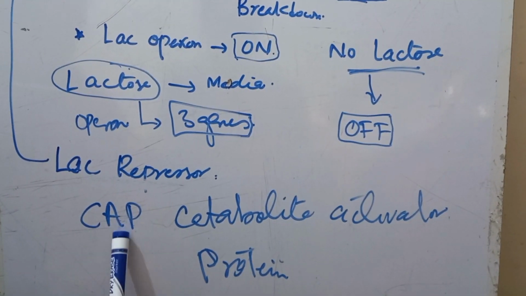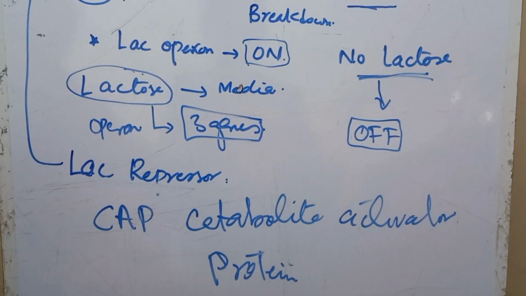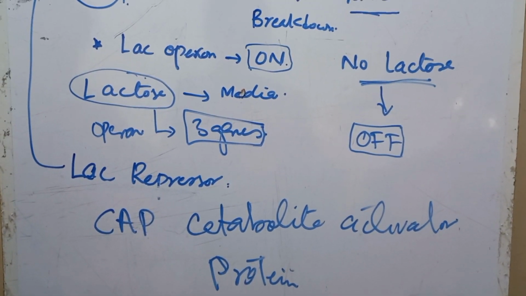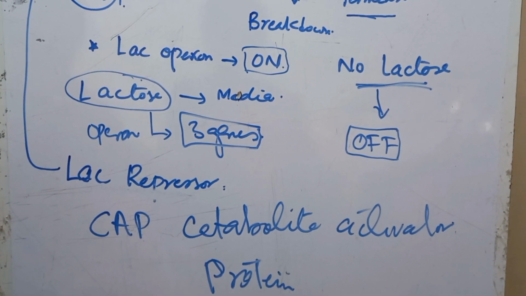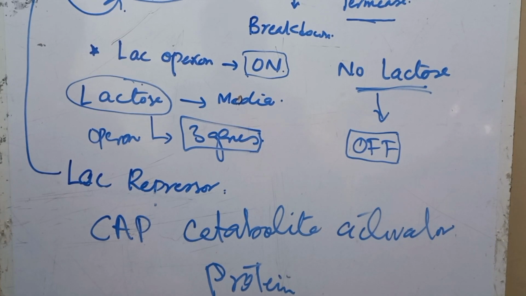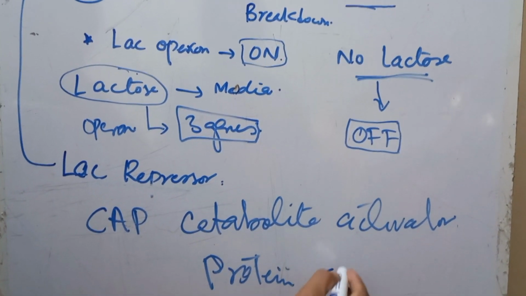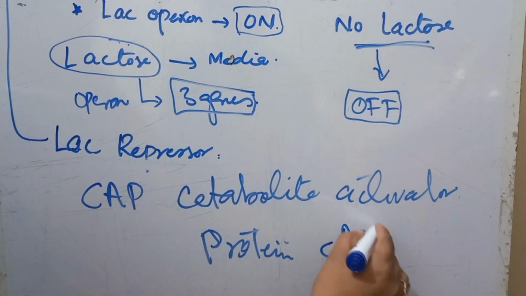The other protein is the catabolite activator protein. It acts as a glucose sensor. It activates transcription of the operon but only when the glucose levels are low. So the catabolite activator protein senses glucose indirectly through the hunger signal molecule. As we all know, the hunger signal molecule is cyclic AMP.